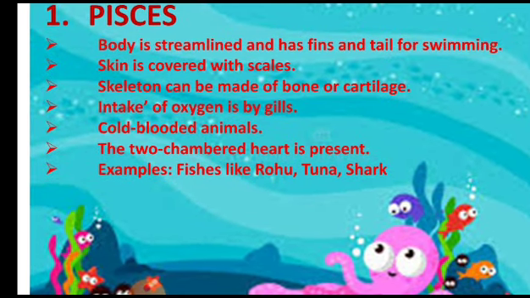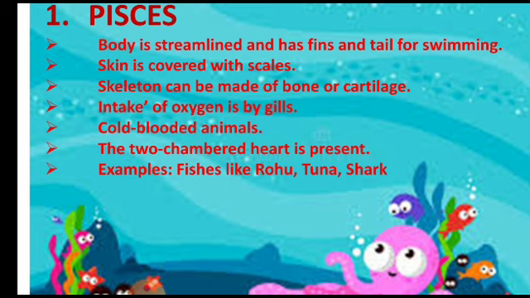When we talk about the class Pisces, their body is streamlined and has fins and a tail for swimming. So these are the characteristics which identify the animals belonging to this class. Their skin is covered with scales.